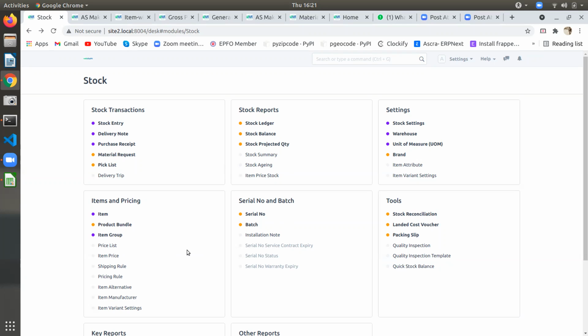Actually, sometimes we don't know, but we will give the quantity at the time of manufacture. Or as soon as we get the order, one person will sit and open the BOM, only the item list will come, and he will write the quantity that is required. At that time we have to amend the quantity. Or else there will be a formula, and based on the formula, you can pick up the items.